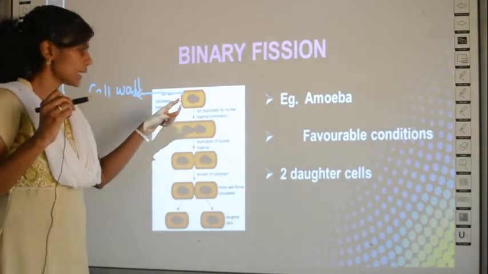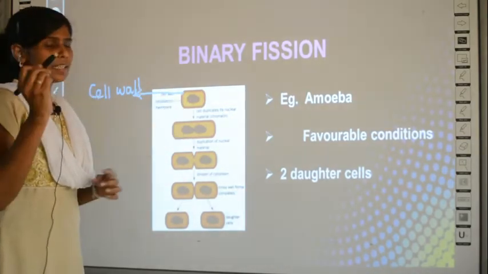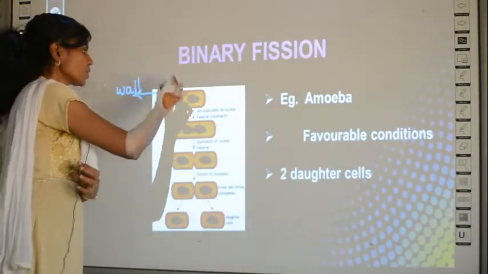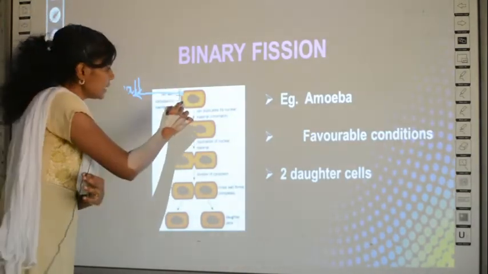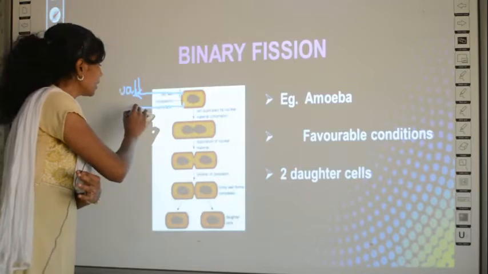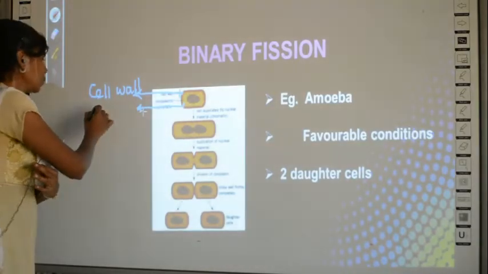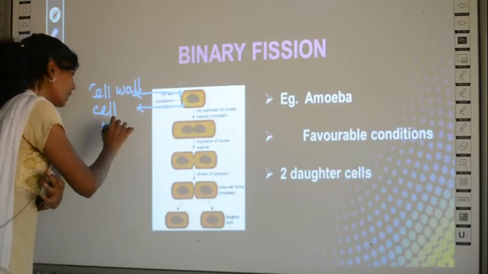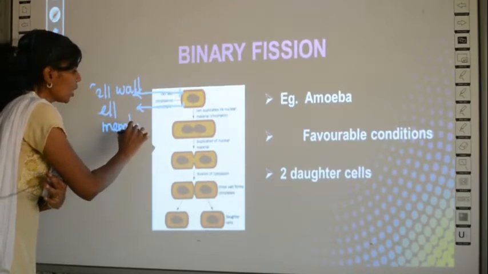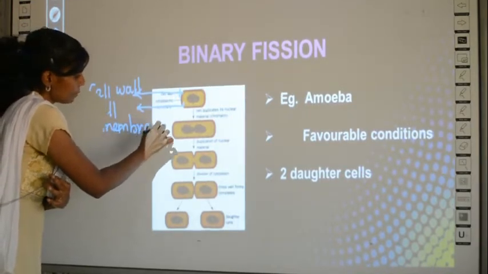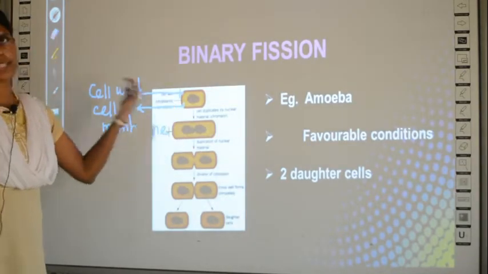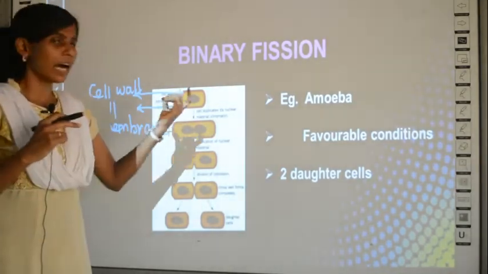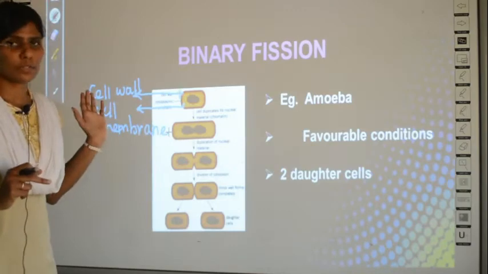One outermost layer and one inner layer, right? The outermost is called the cell wall and the inner layer is called the cell membrane. So you have two layers called cell wall and cell membrane in a cell of amoeba. This is the structure.